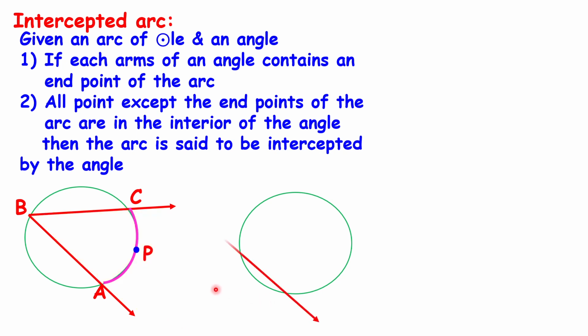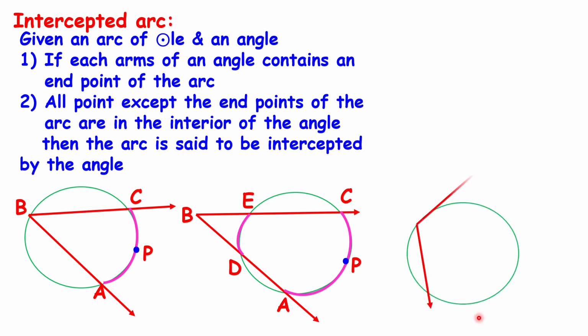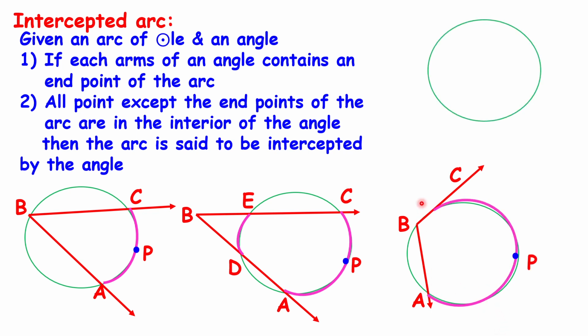If the vertex of the angle lies in the exterior of the circle, then angle ABC intercepts two arcs. The first arc is APC and the second arc is DE. These two arcs are intercepted by the angle ABC. Here the vertex of angle ABC lies in the interior of the circle and it intercepts arc APC.